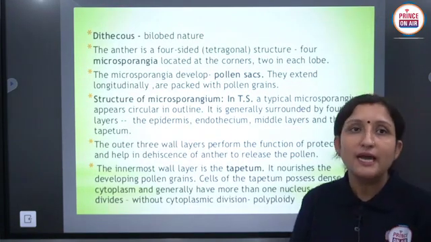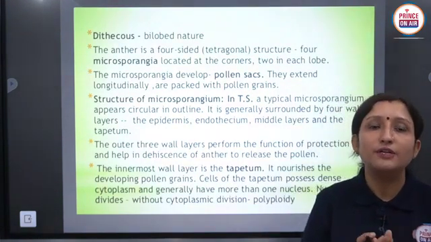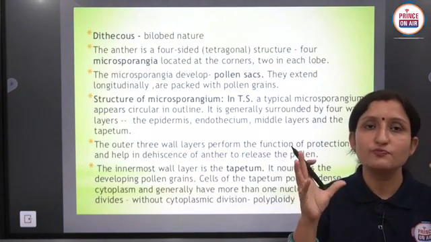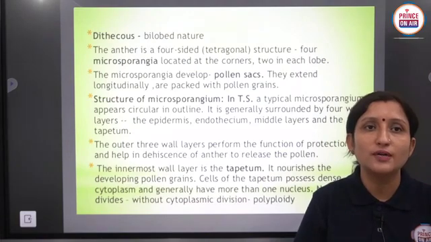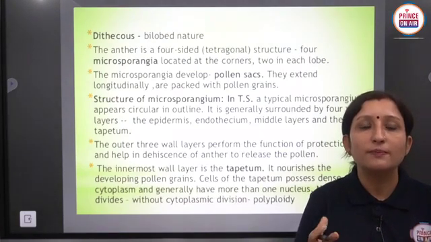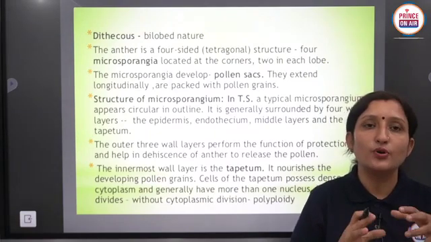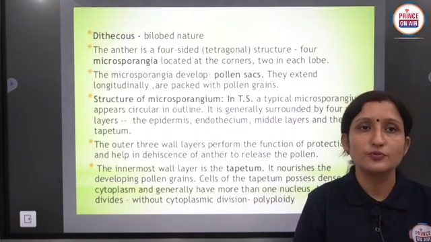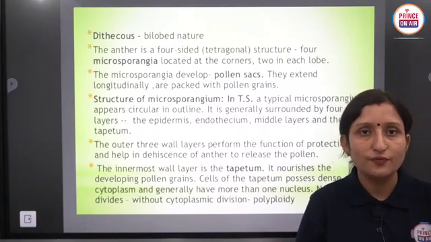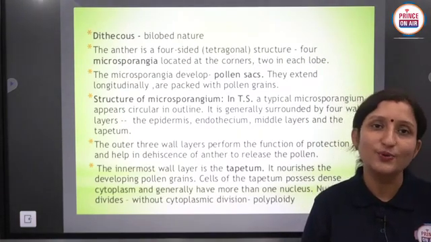And the bilobed anther has the ability to produce microsporangia, because four microsporangia are present, one at each corner, and pollen sacs are also developed, and these pollen grains are formed in the microsporangium. So in the next lecture we'll discuss the structure of a microsporangium. Thank you, have a nice day.